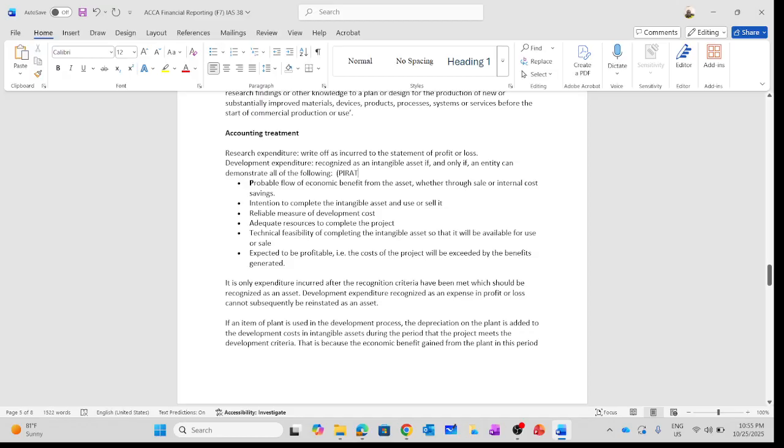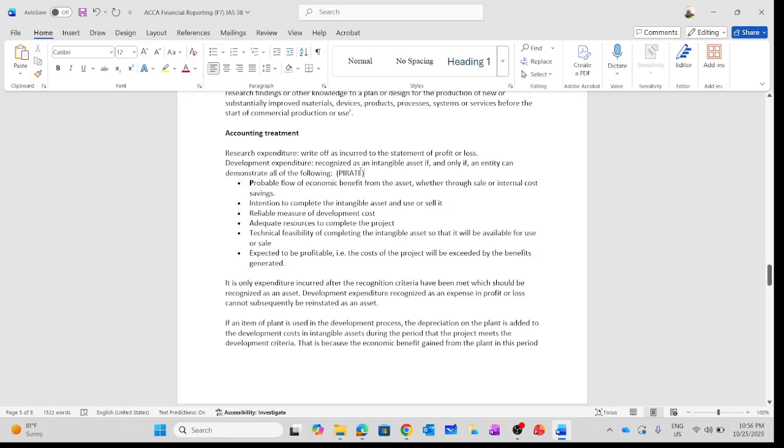When we are going to solve questions, we are going to see the relevance and importance of these conditions. Also, for strategic business reporting students, you need to know how to apply these conditions in real life because in the examination, you will be asked to explain the accounting treatment for development costs. So for you to be in a better position to explain the treatment, you need to know these conditions because your explanation, your analysis will be based on the conditions.